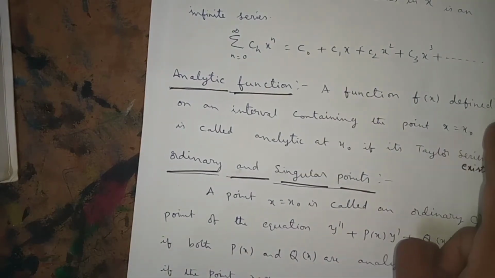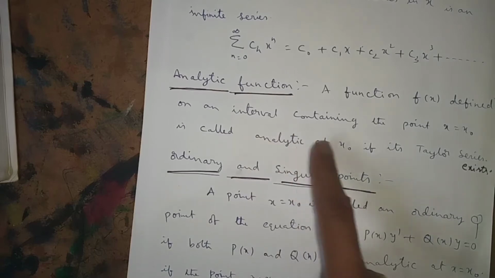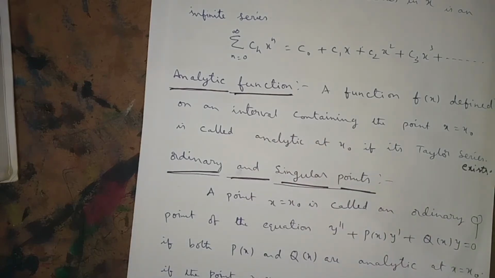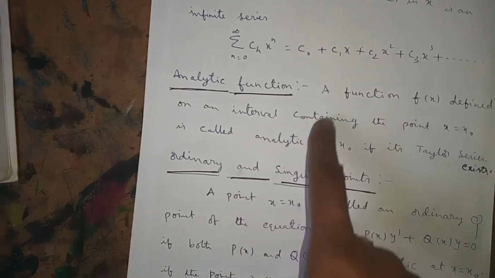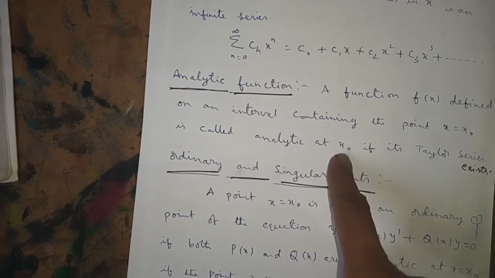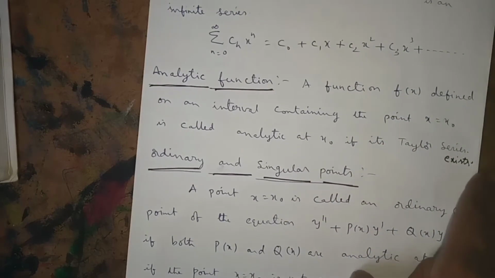When will you say the function is analytic? When will you say the function is not analytic? A function f of x defined on an interval containing the point x equals x naught is called analytic at x naught. The point they will give you, x naught, may be 0 or a, 1, 2, 3, whatever. They will ask about x equals 0, or about x equals 1, or about x equals 2, or about x equals a, like that. It is analytic at x naught if the Taylor series exists.